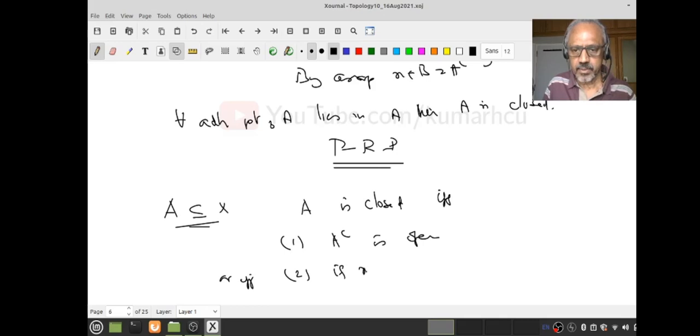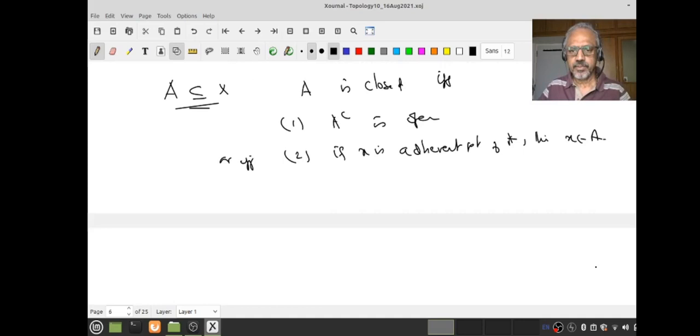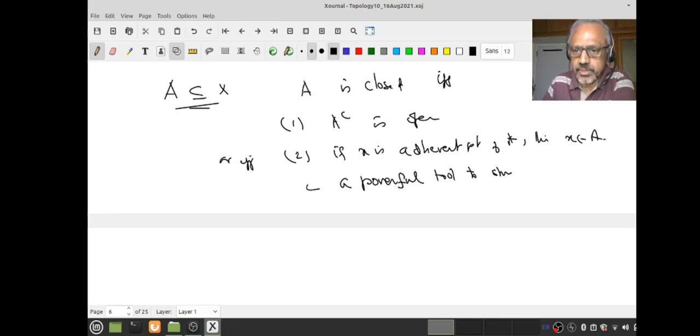Or I can prove the following: if x is an adherent point of A, then x belongs to A. Believe me, this second thing is a very powerful characterization, a tool to show that yes, it is closed.